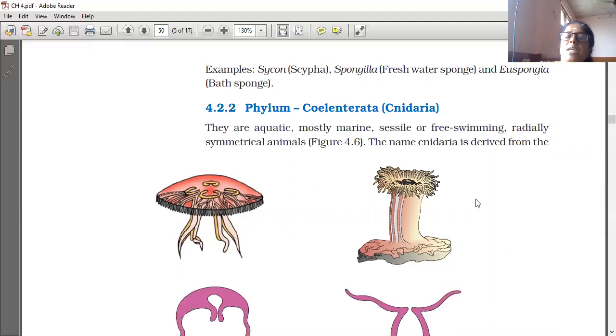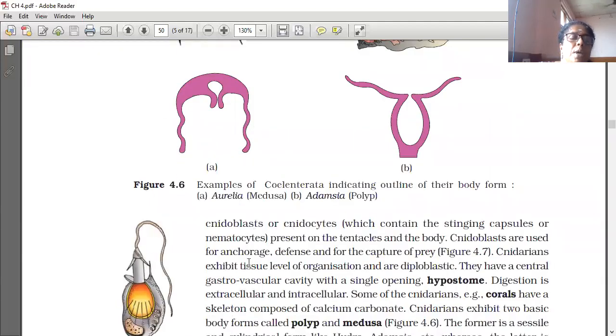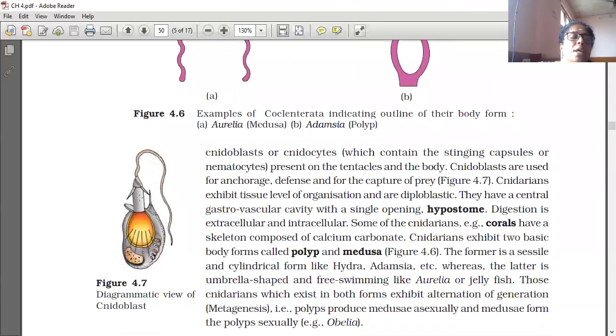The name Cnidaria is derived from the cnidoblasts or cnidocytes. This is the diagram of a cnidoblast. Cnidoblasts or cnidocytes contain the stinging capsules or nematocysts. Stinging means prickling. They are present on the tentacles and on the body. Since cnidoblasts are present, this phylum got the name Cnidaria.